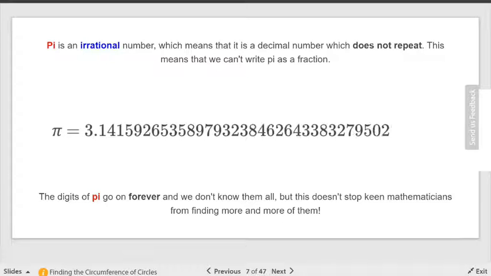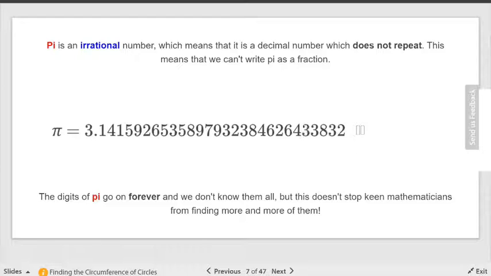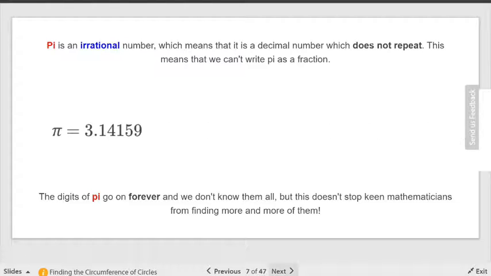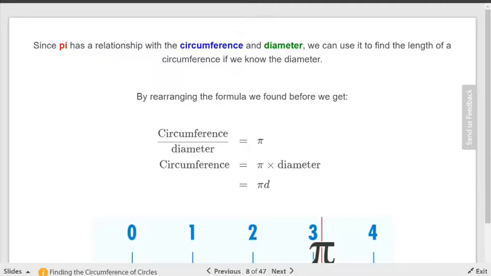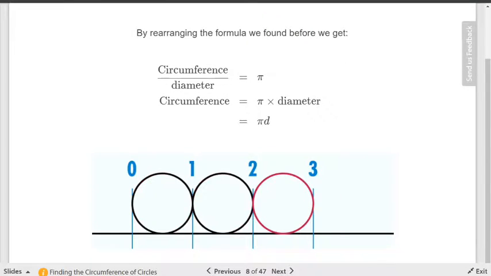It never stops. Well, the decimal is always 3.14, but the decimals afterward never stop going. You can divide and divide for the rest of your life and never find the end of it. Strange. Okay. So that's one reason why we round it to 3.14, because we don't want to go insane, right? Any more insane than we already are. You don't need all those digits.